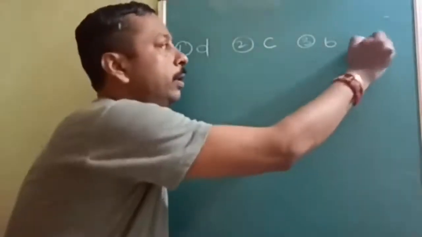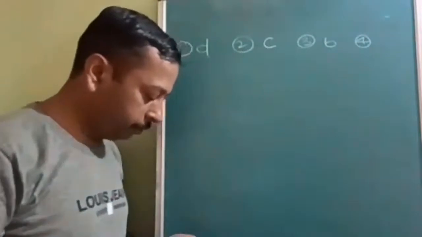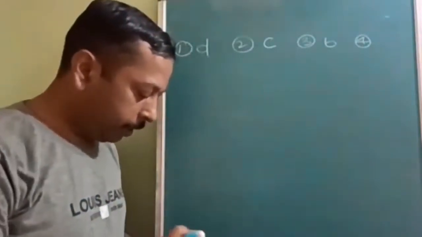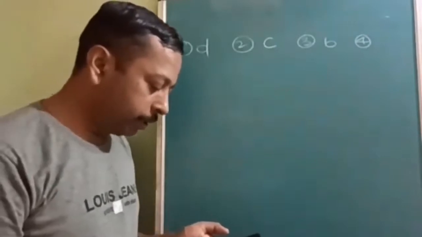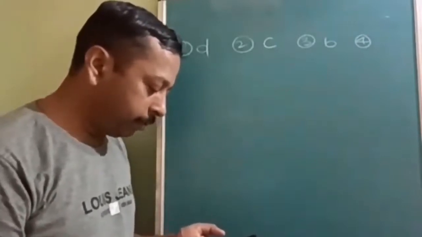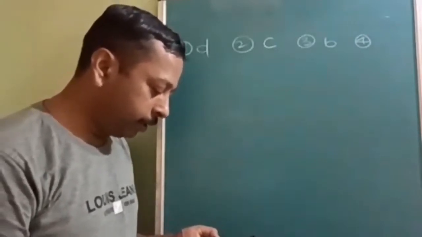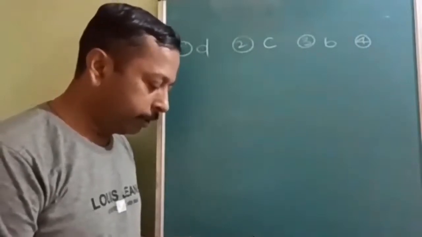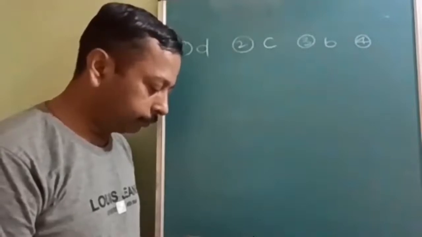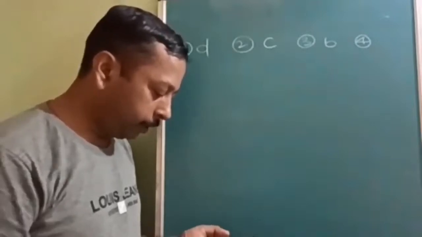Now next, question number 4. The rate of chemisorption, first of all, decreases with increase in pressure, is independent of pressure, is maximum at 1 atmosphere, or decreases with increase in pressure. Okay, so the fourth question, what is the answer?